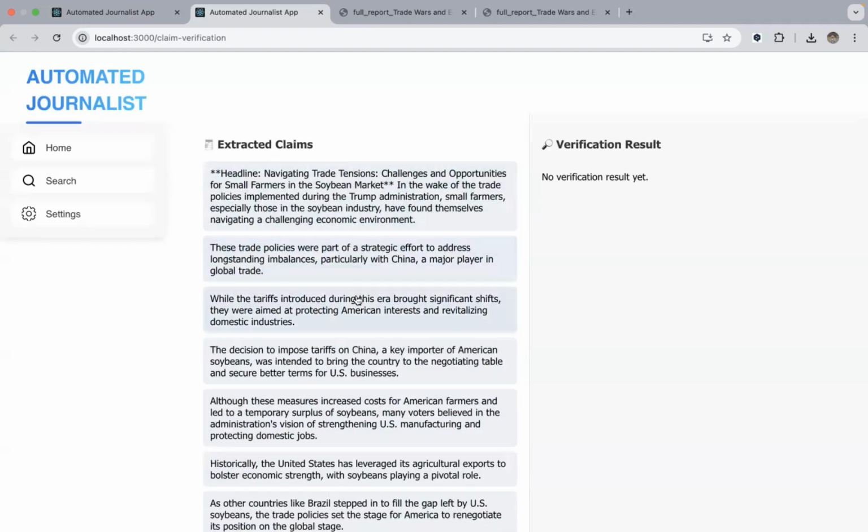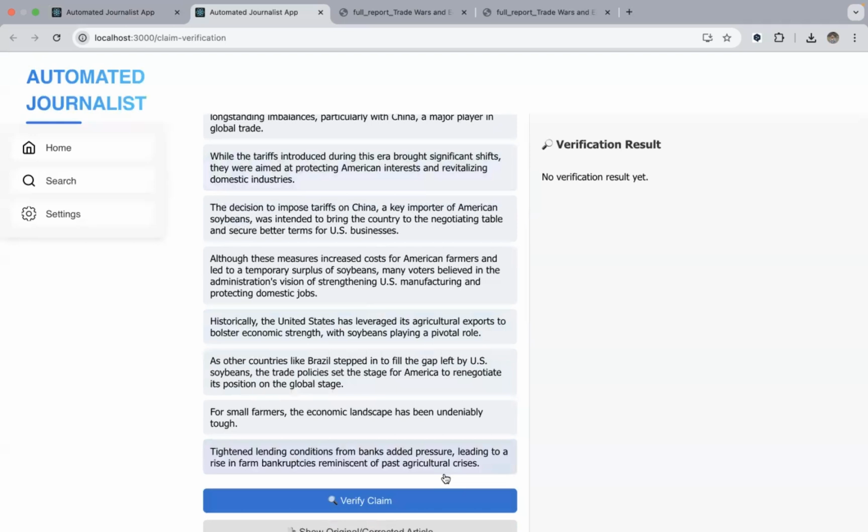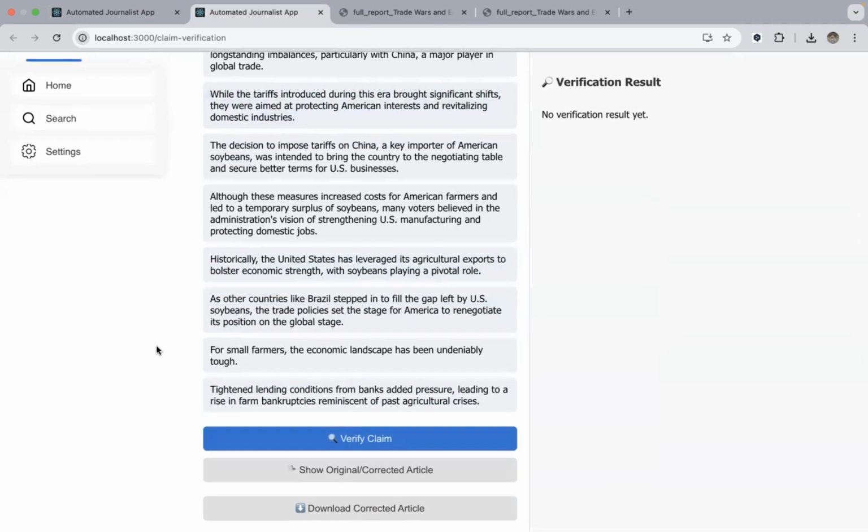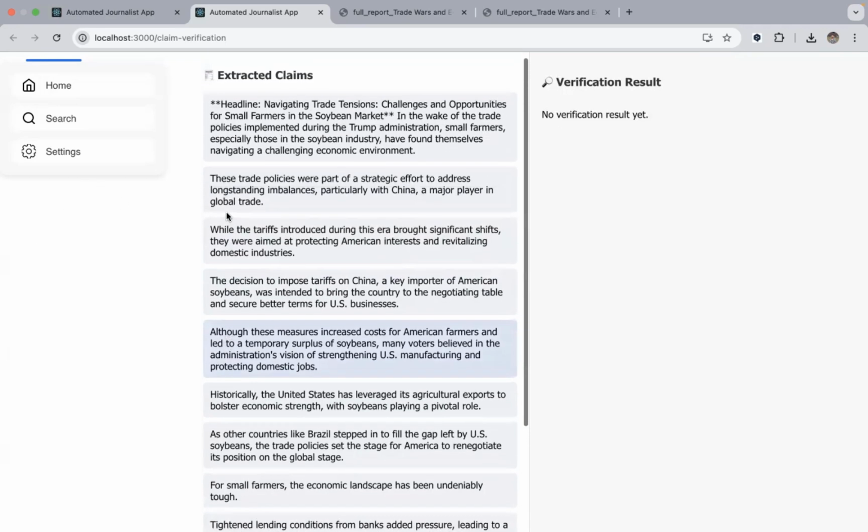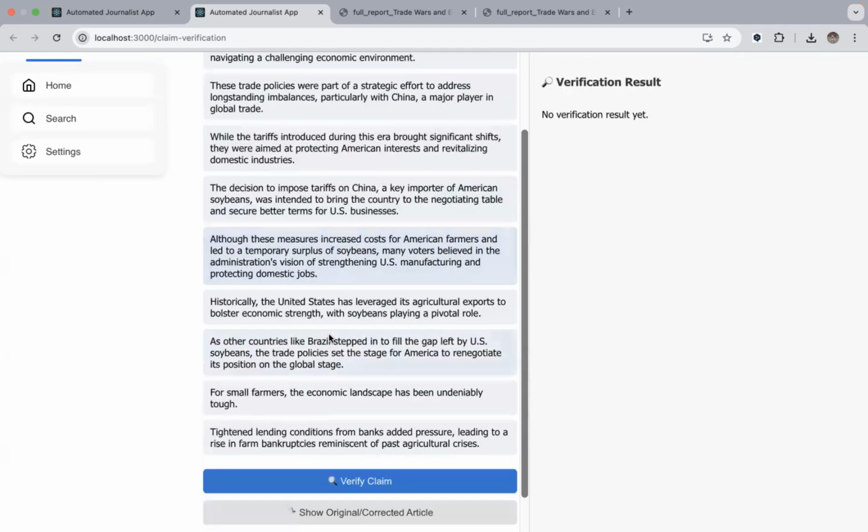Now we have to deal with every claim one by one and verify them, because this fact checking part adds up a latency. Otherwise, as it is itself a very standalone block, it can serve as a whole different application itself. But for this application project, we kept it together in one pipeline, so it can add some sort of latency if we do claim verification altogether for all the sentences at once. To deal with that, we are doing claim verification one claim at a time. Hence, we have all the extracted claims here.